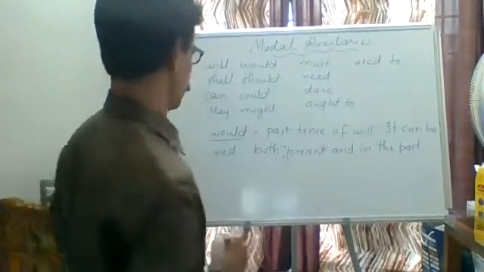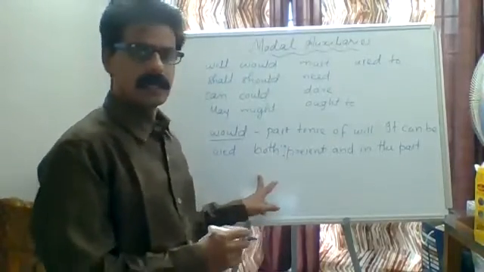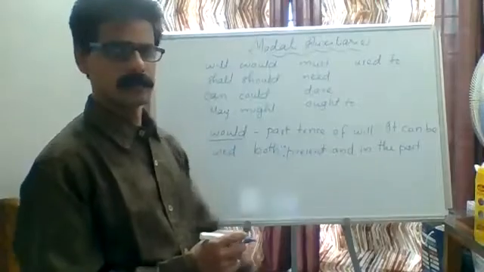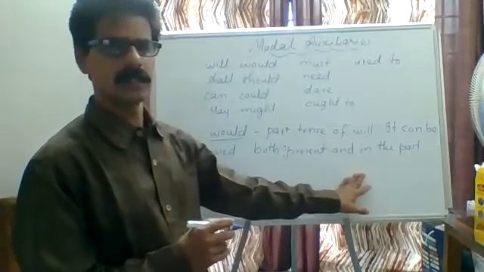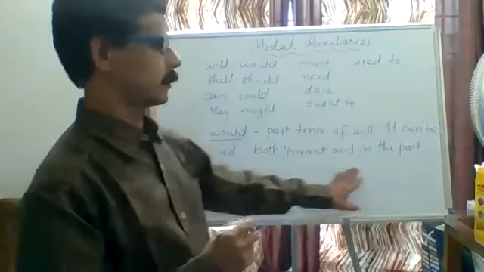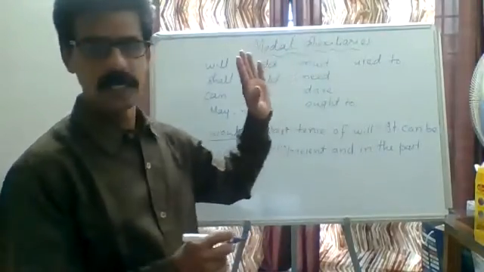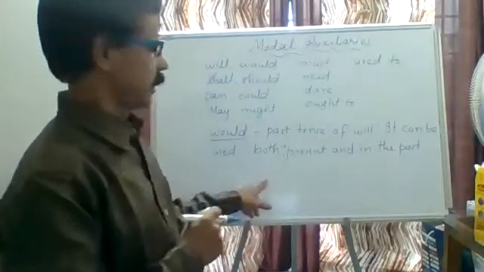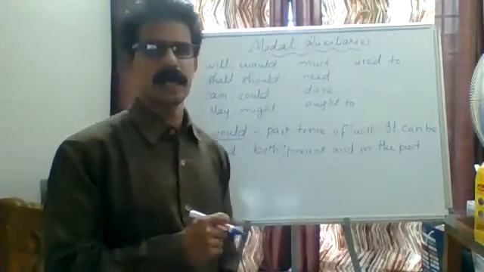Both are possible. For example, he would come there. It means it was in the past. He would come there is the past, the action is already completed. About the completed action we are speaking. Especially, will changes into would in indirect speech.